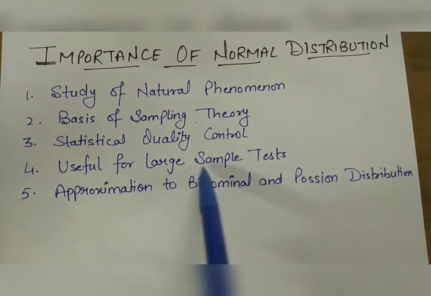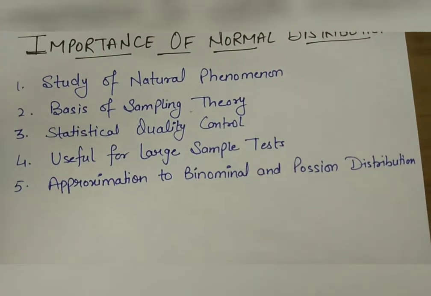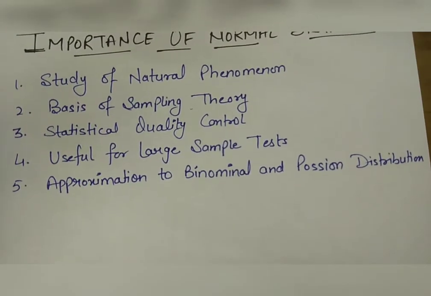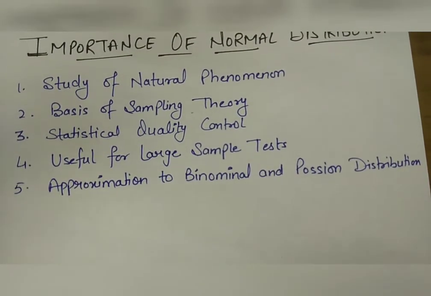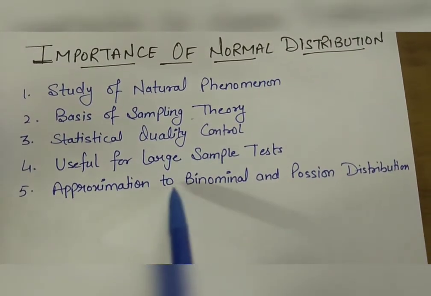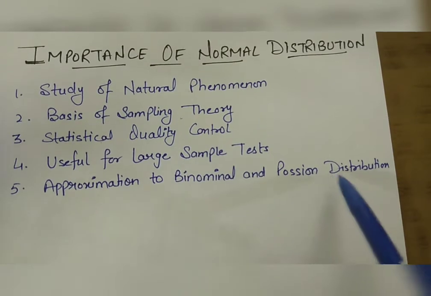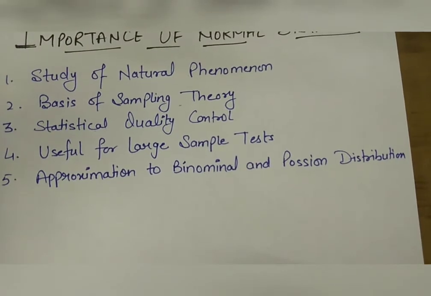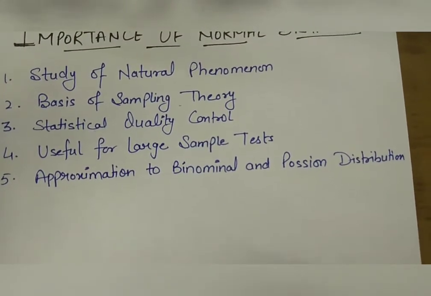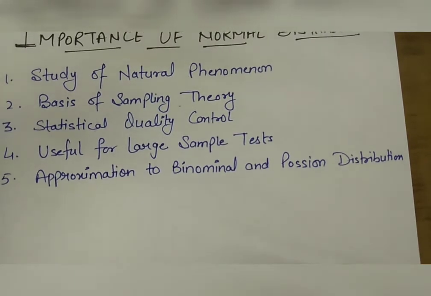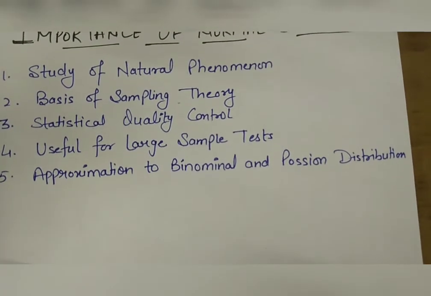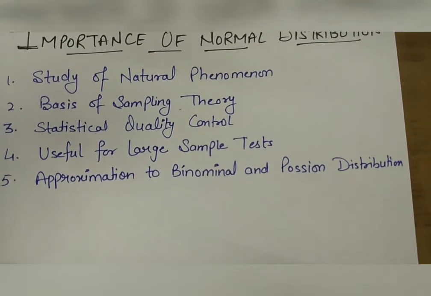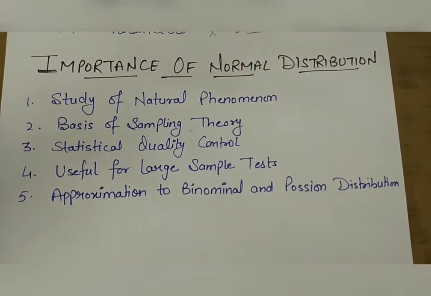Next, useful for large sample tests. The normal distribution is also widely used in case of large samples. Large sample tests are based on the properties of normal distribution. Last, approximation to binomial and Poisson distributions. The normal distribution serves as a good approximation to many theoretical distributions such as binomial, Poisson, etc. As the number of observations increases, the importance of normal distribution in solving problems relating to binomial, Poisson, etc. increases. So, this is the importance of the normal distribution curve.